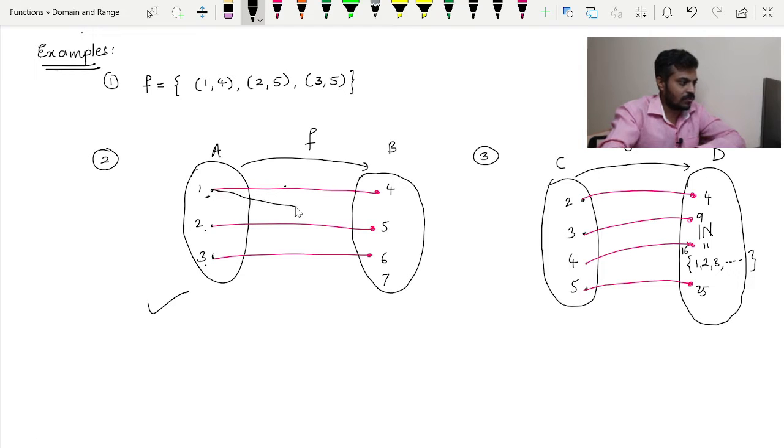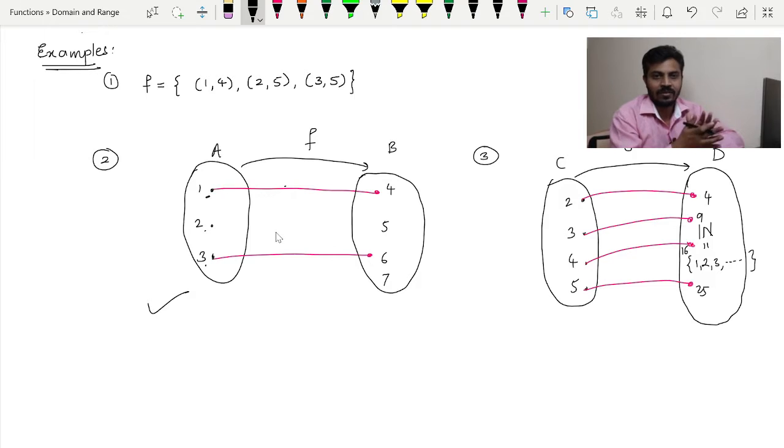So this is not allowed. Over here one is having the image 4 and now I have given one more image to 1, that is 5. So that is not allowed. One element should have exactly one image, and if it is like this, then this is not a function as well because 2 is not having an image here, right? Remember, every element in the domain should have an image.